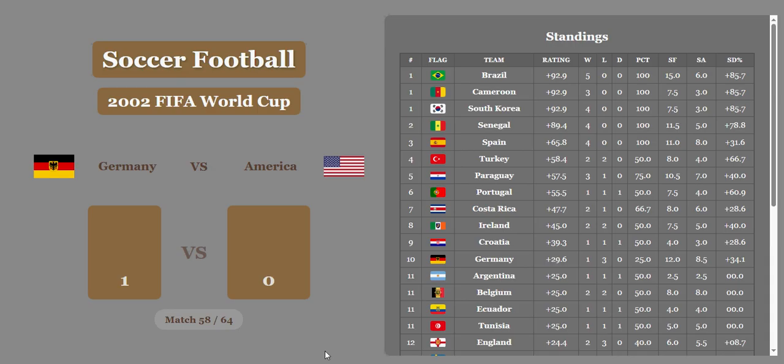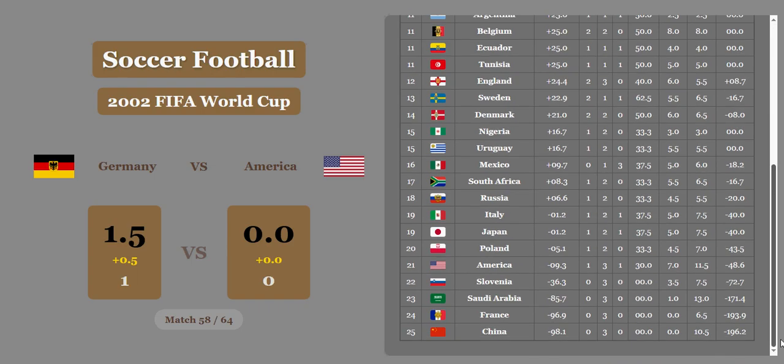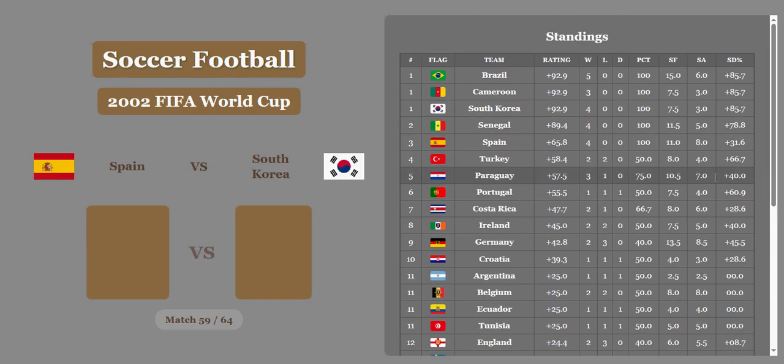Germany beats America 1-0. 1.5-0 is the final. Germany's going to move from 10th to 9th, right below Ireland, above Croatia. I don't even want to look where America is, but I'm gonna. They're in 21st, right below Poland, above Slovenia now.